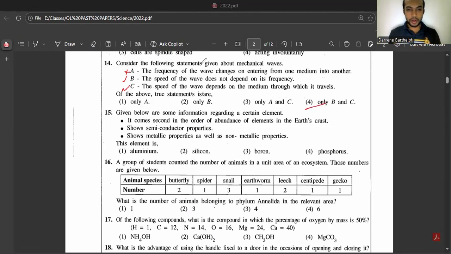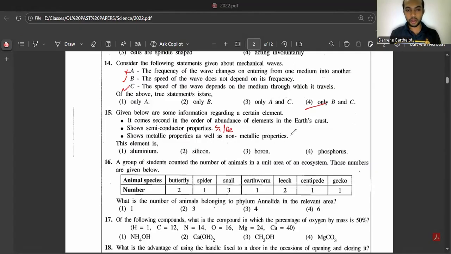15th. Given below is some information regarding a certain element. See, it comes second in the order of abundance of elements in the earth's crust. So it should be silicon. Let's read the other ones as well. Then second statement shows semiconductor properties. It should be either silicon or germanium. Semiconductors in your syllabus, you have silicon and germanium. Third statement shows metallic properties as well as non-metallic properties.